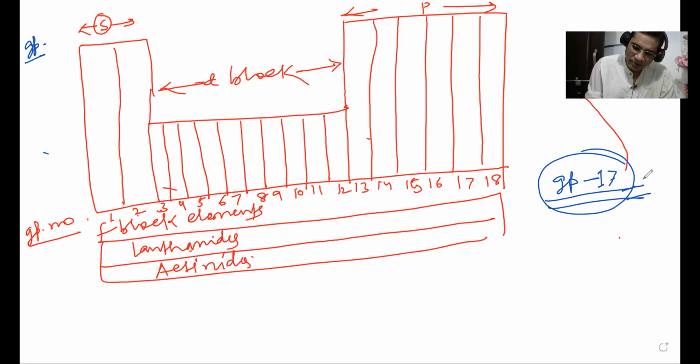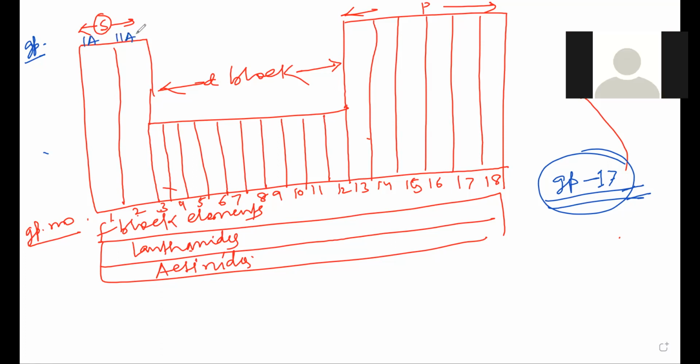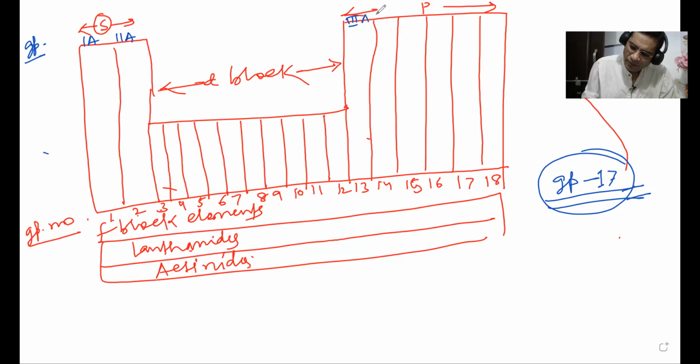Okay, fine. So group first A, second A, third A, fourth A, these are groups. Fifth A, sixth A, seventh A, and this is 0. In old books, you will get this as 8th A group. But in the modern system, it is 0 group, not 8th A group.